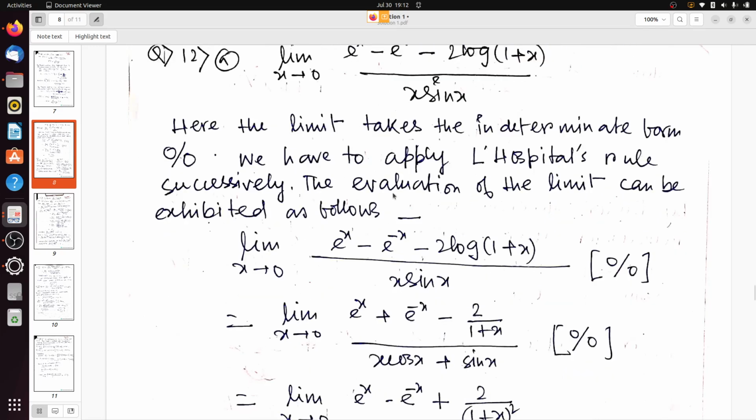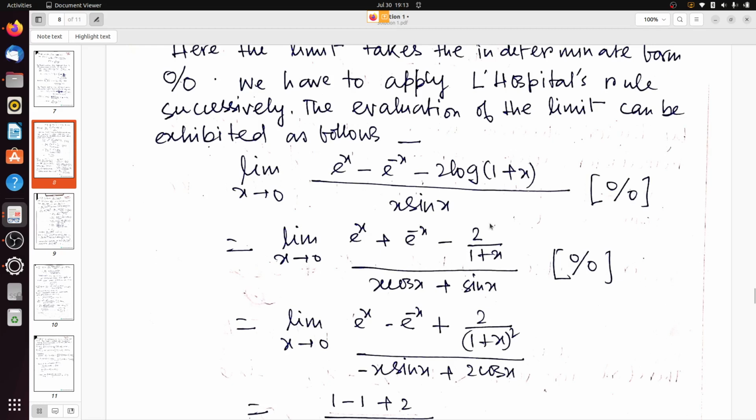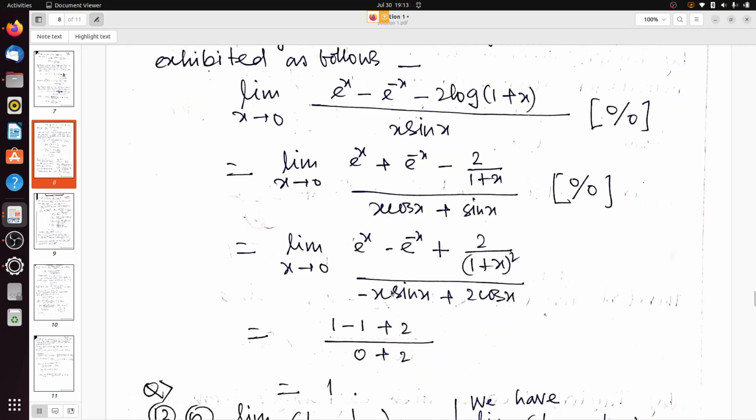So what do we get? If we take the derivative, it will be e to the power x plus e to the power minus x minus 2 times 1 by 1 plus x, divided by x into sin x. The derivative of sin x is cos x, plus the derivative of x is 1, so it will be sin x. Limit x tends to 0 of e to the power x plus e to the power minus x minus 2 by 1 plus x, divided by x cos x plus sin x. Once again here also it is 0 by 0 form, because it is 1 plus 1 minus 2 by 1 plus 0.